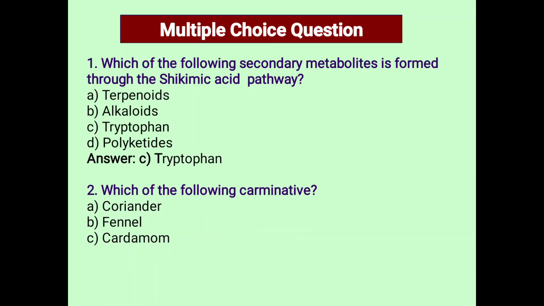Next, which of the following is a carminative? Option A. Coriander, B. Fennel, C. Cardamom, D. All. So coriander, then you have heard about fennel, saunf, cardamom, elaichi. These are all carminatives. So answer D is the correct one.